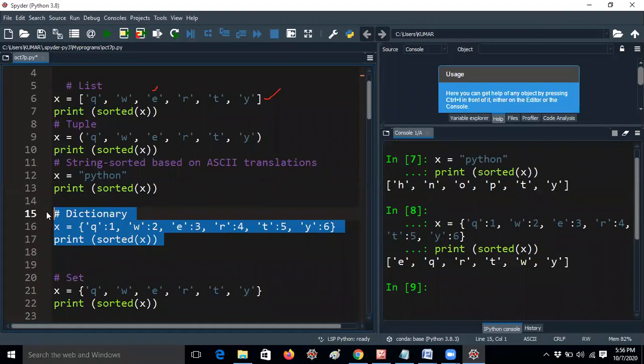Here also I am getting E, Q, R, T, W, Y, because you know that E is the first letter. But many students had a doubt: sir, can we compare with respect to 1, 2, 3, 4? You can check, no problem, that's not an issue at all. Here Q is a key, 1 is a value. You know that already. So according to that, if you would like to check only for values in